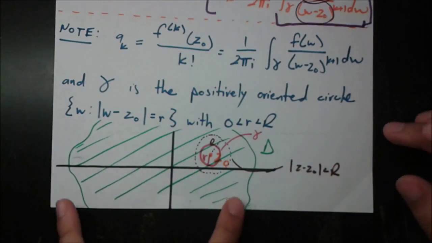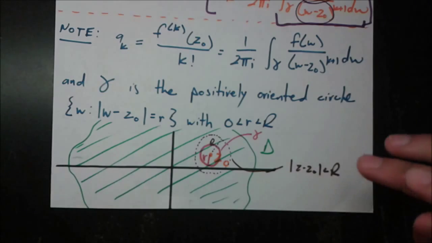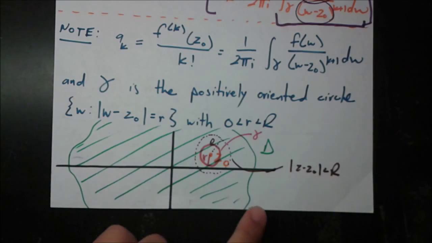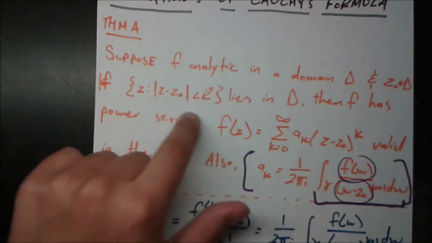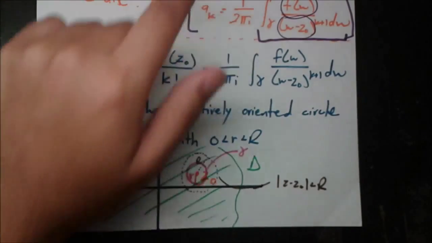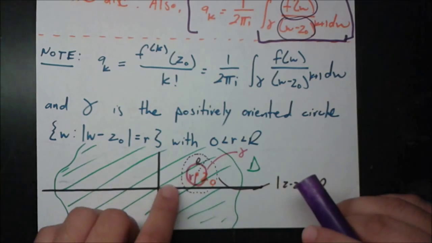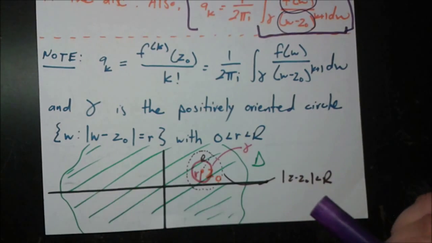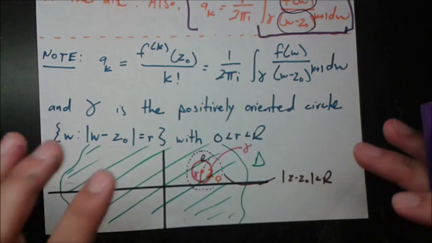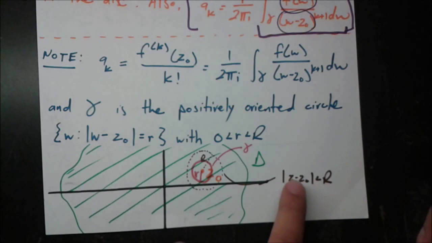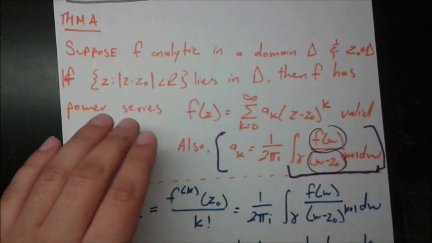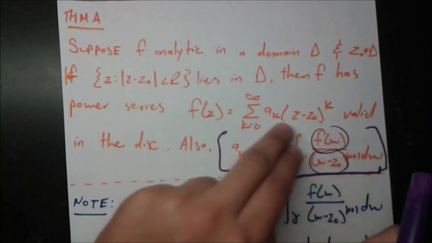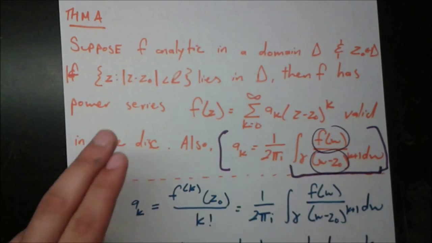I have this green domain, it extends above and below. It doesn't really matter how big it is. So we have the green domain D, and it says if we have this disk which lies in D. Do we have a disk that lies in D? Yes, the brown dotted line I drew is the disk. That disk does lie completely in D, and I've labeled it as modulus z minus z0 is less than big R. Then f has the power series f of z equals this, valid in the disk, and this is the important part of the theorem.